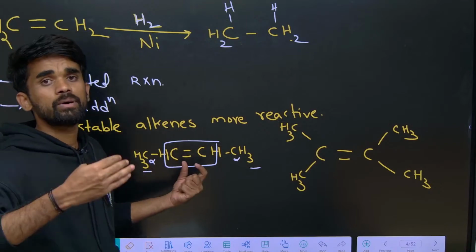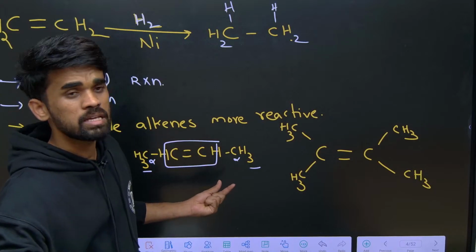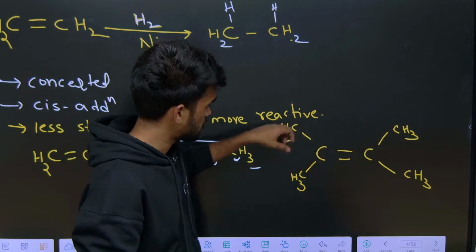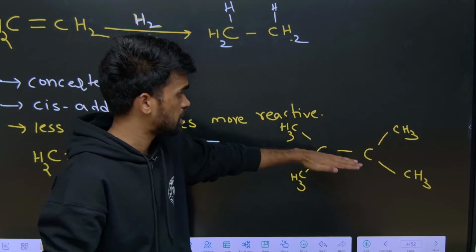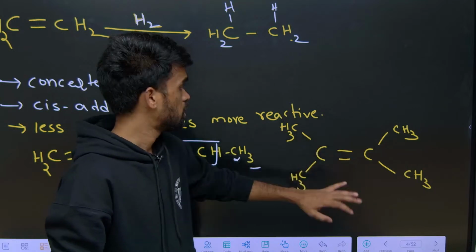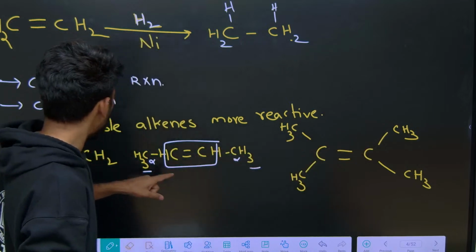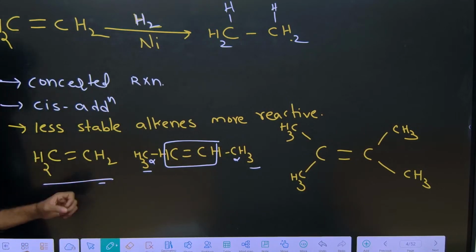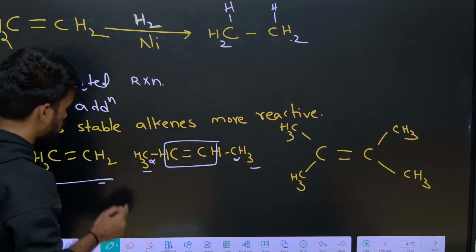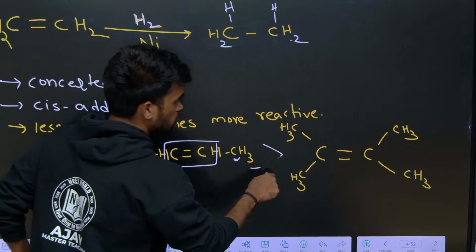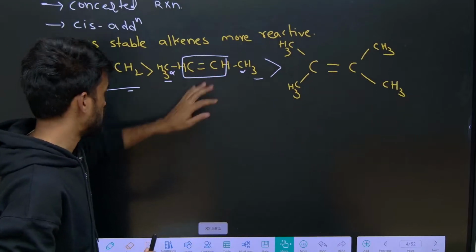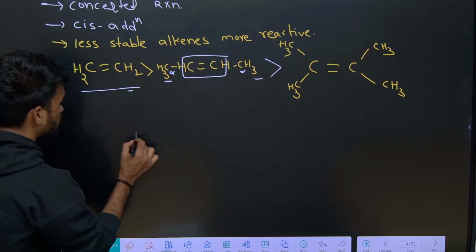The more hyperconjugative forms, the more stability. In the next compound there are total 12 alpha hydrogens, so it is stabilized by 12 hyperconjugative forms, making it more stable, and there are no alpha hydrogens to stabilize the last alkene, so it is the least stable. Less stable alkene means more reactive. Therefore 1 is more reactive than 2, and 2 is more reactive than 3. This is how you write the order of reactivity. Then next, for example, I am giving a compound like this.